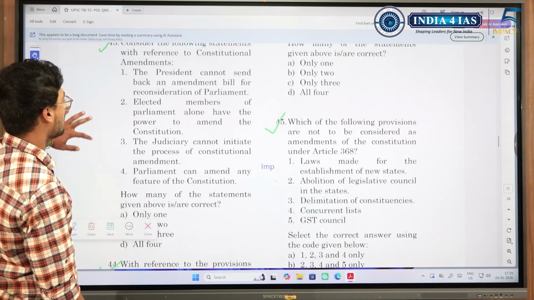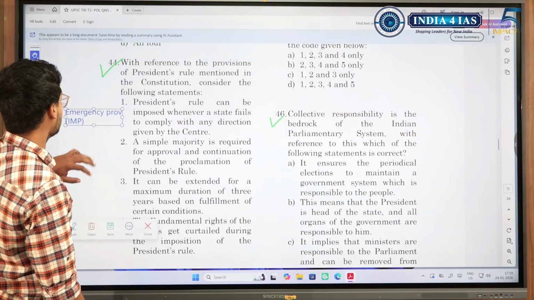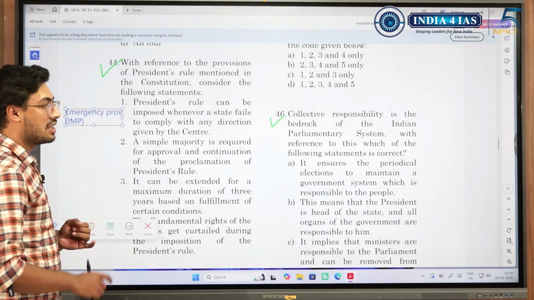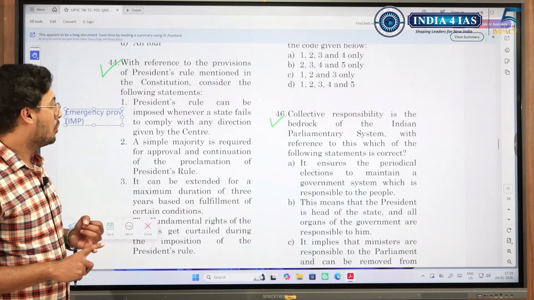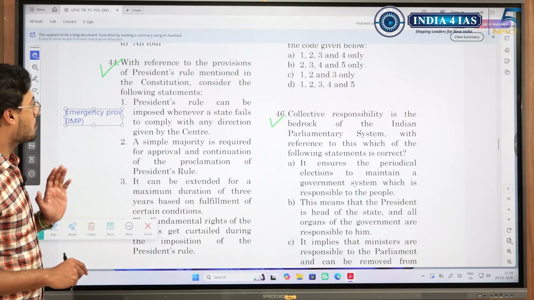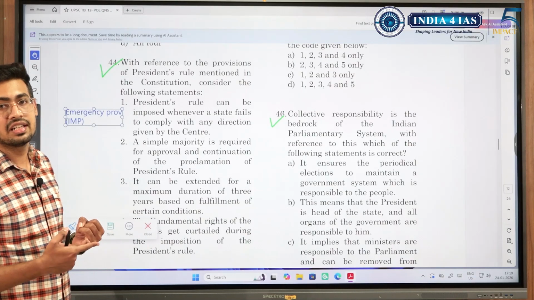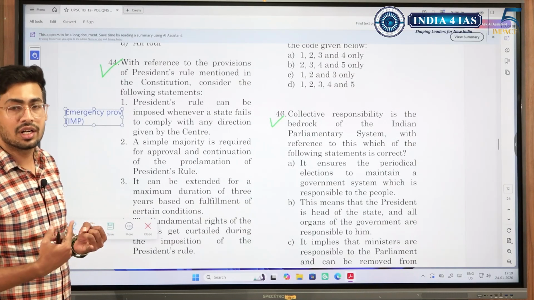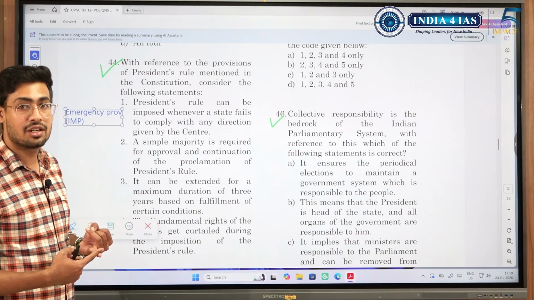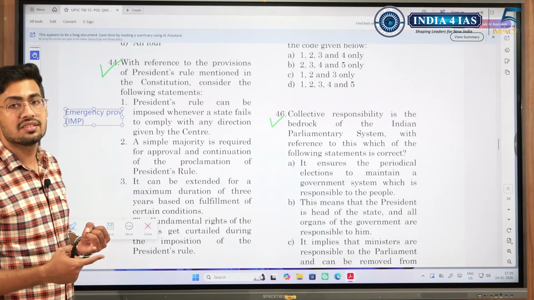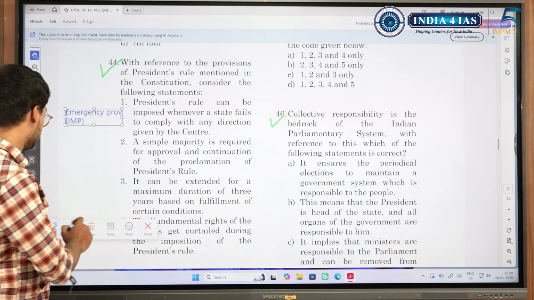Constitutional amendments, important topic. Any easier question? Emergency provisions, Article 352, 356, 360, Article 365. We need to be aware of this. And in emergency provisions, what is the majority that is needed to declare and continue national emergency, to declare and continue President's rule, to declare financial emergency, and is there any need to continue it? So these things we need to be aware of.